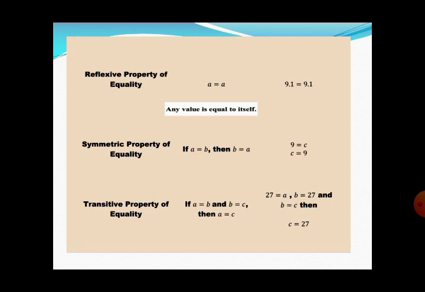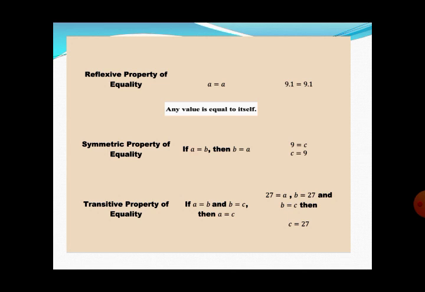So when the two quantities are equal to each other, they are both equal by maintaining the sign of equality. This is called the symmetric property of equality. Transitive property of equality: if A is equal to B and B is equal to C, then ultimately A is equal to C. Here we will deal with three quantities.